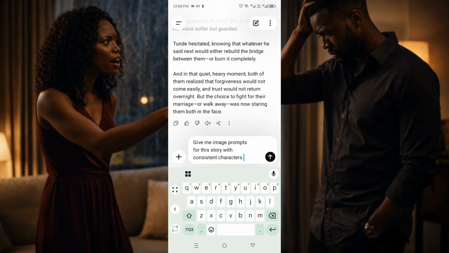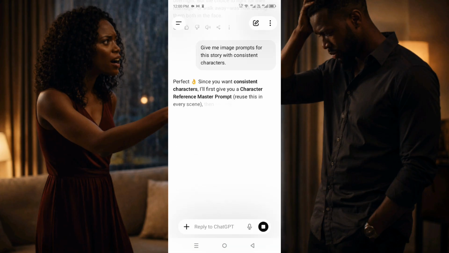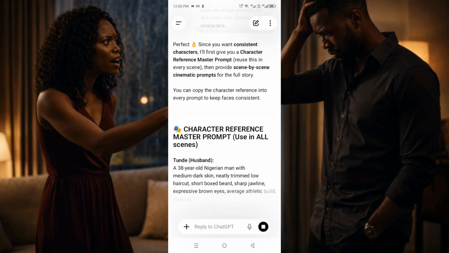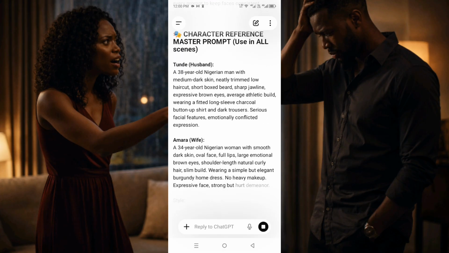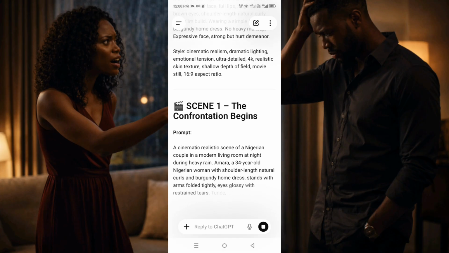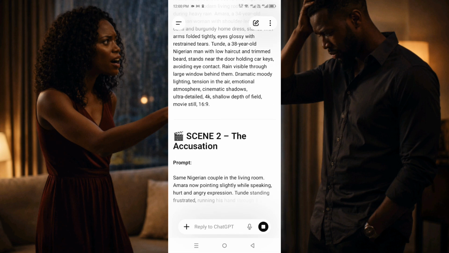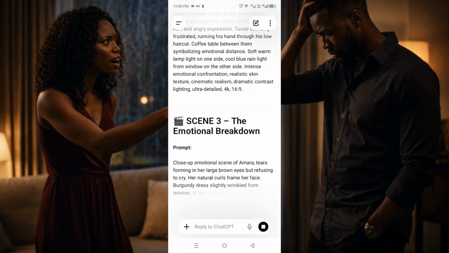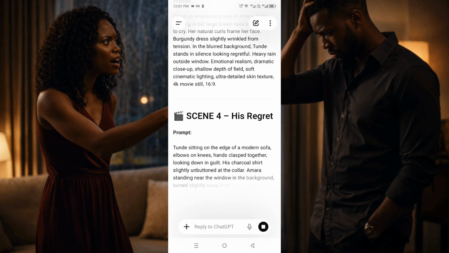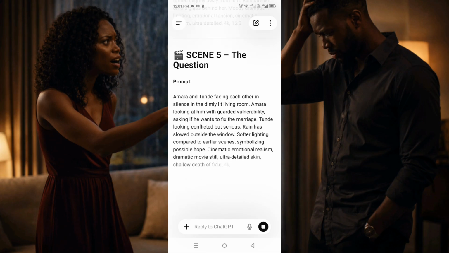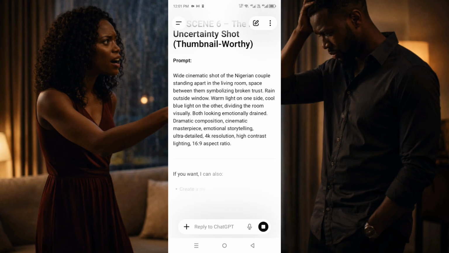So ChatGPT will go ahead and give me the image prompt for my story with consistent characters. You can see it first described the wife and then the husband, then went ahead to give me each prompt for scene 1, scene 2, scene 3, scene 4 up to scene 6. Since I asked it to give me a short story, it gave me only six scenes.